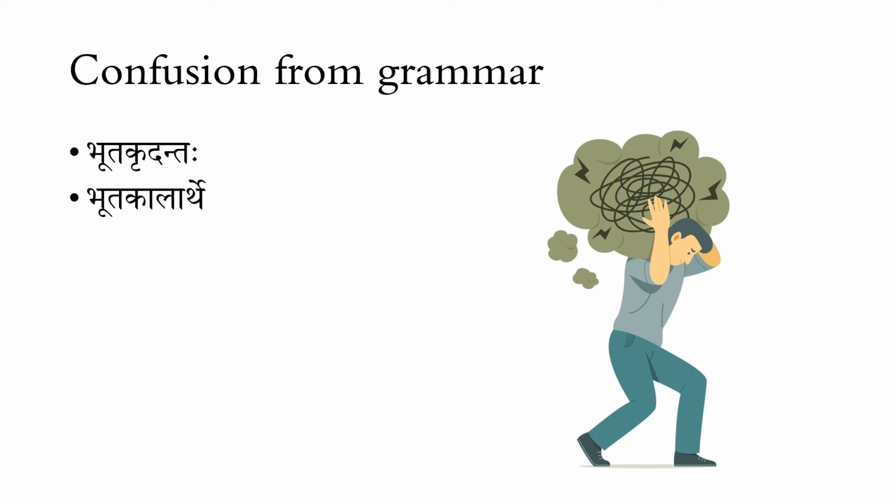Now, this confusion might have come from grammar books like Laghu Siddhanta Kaumudi, which explain this Tavatu Krut Pratyaya as a Bhuta Krudanta, or Bhuta Kalarthe, Bhuta Vritti, etc. But note that Siddhanta Kaumudi, Kashika, etc., are Sanskrit commentaries on the Ashtadhyayi.